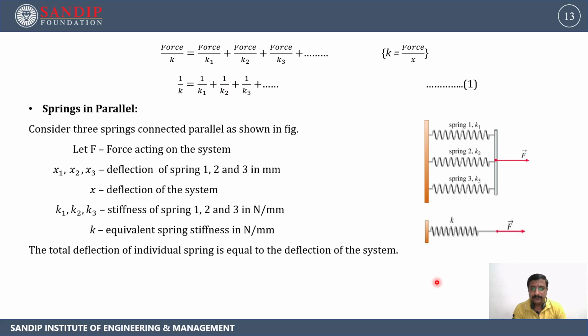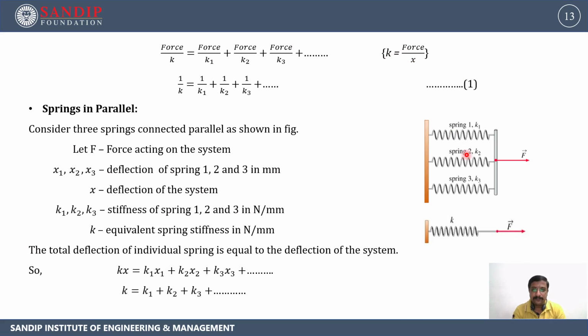The deflection of each individual spring is equal to the deflection of the system. Means if we calculate the stiffness of the equivalent spring-mass system, it will equal the addition of the forces of all the individual springs. So kx will be equal to k1 x1 plus k2 x2 plus k3 x3 and so on, using the same relation, k is equal to force upon x.